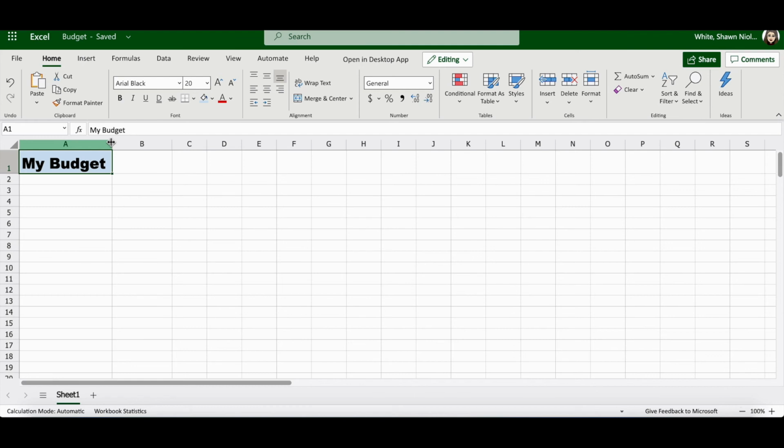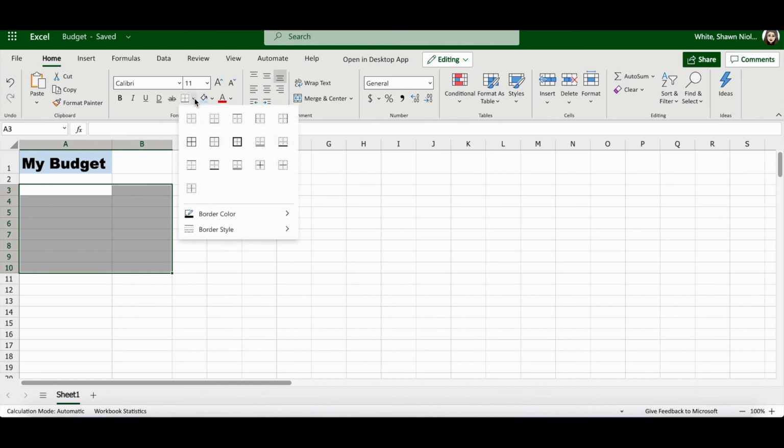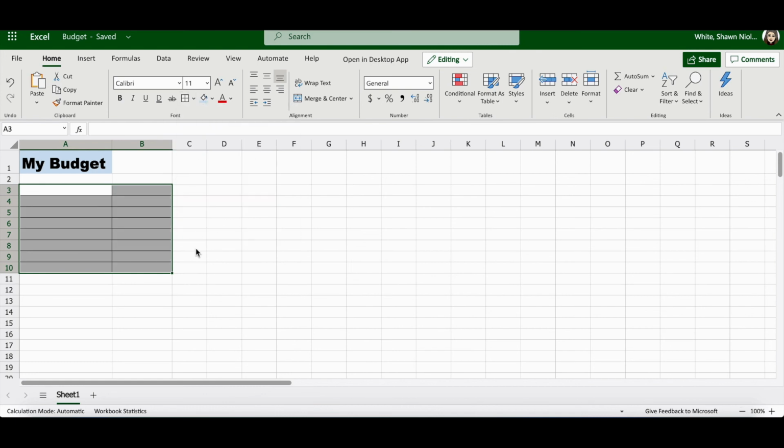Now, we're going to add a border to some cells to make them easier to read. If you click on cell A3, press and hold your Shift key down, then click on cell B10. From the home ribbon, in the font group, you will click the drop-down arrow next to borders and then click all borders. In the future, when we add text, this will make all of our text much easier to read.